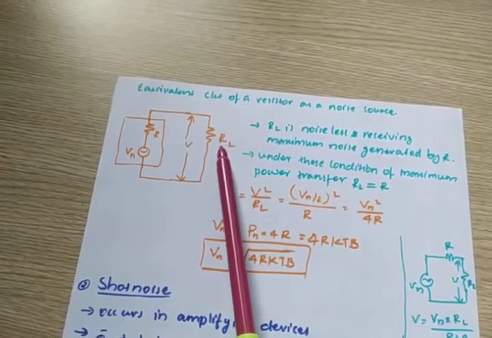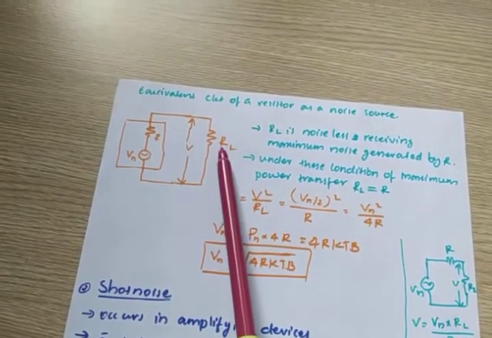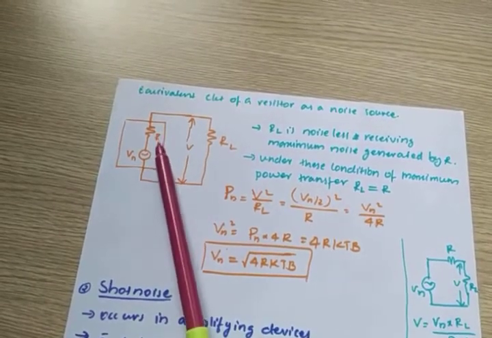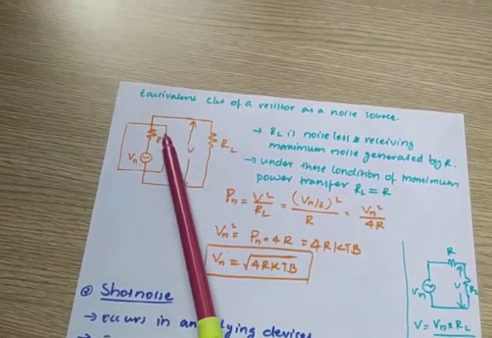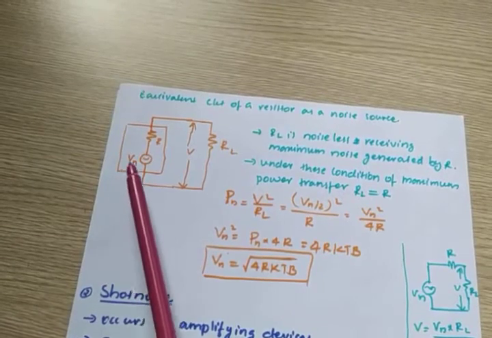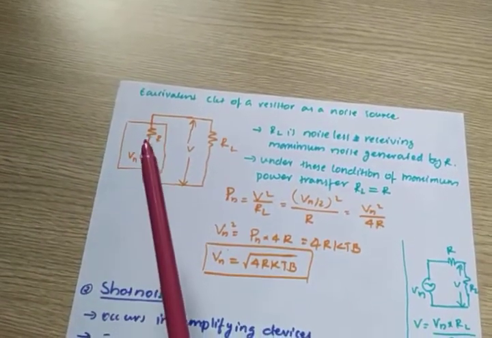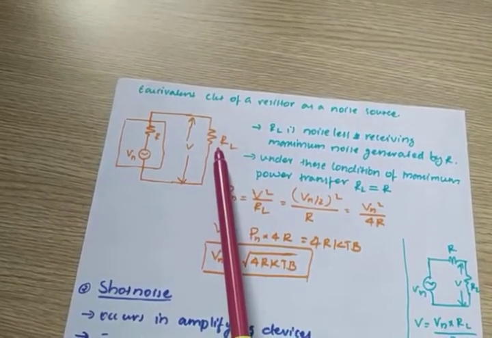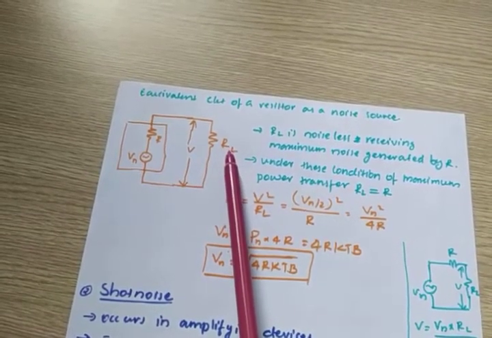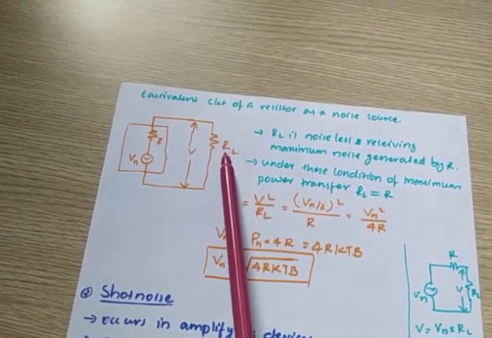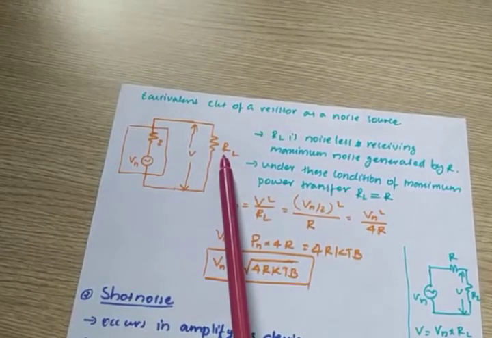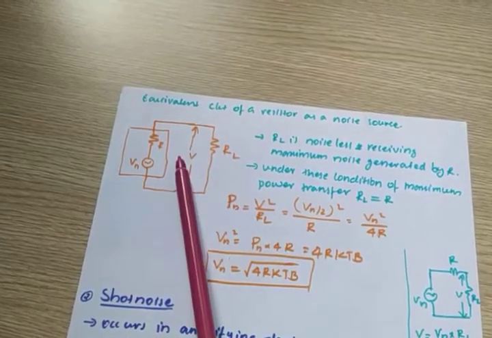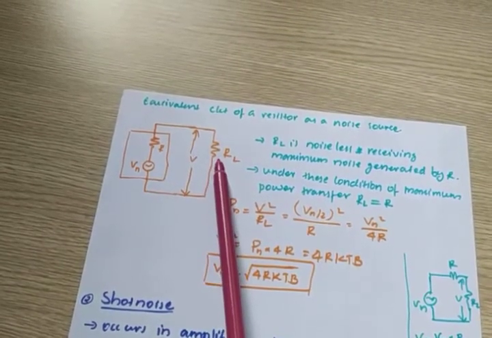This is our actual load, RL. This is the noise resistance, and this is the noise voltage across it. RL is a noiseless resistance, receiving the maximum noise generated by R.